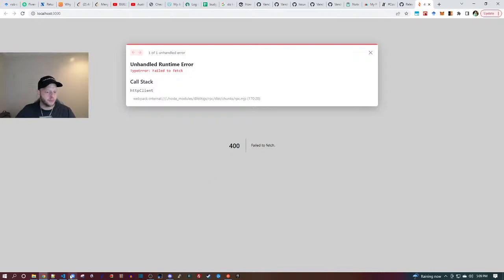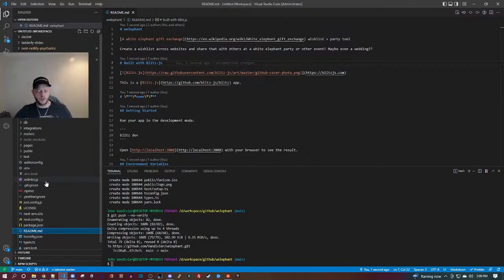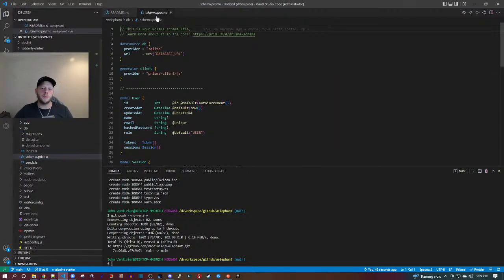Okay, so pushed all that, right? The next step is we would like to create users and parties, but users already exist. Blitz gives you users out of the box. Let's go look at the database schema file. So this comes with Blitz. Blitz sets up your database for you in SQLite. We're going to start by using SQLite. We're going to move over to Postgres before the end of the stream.